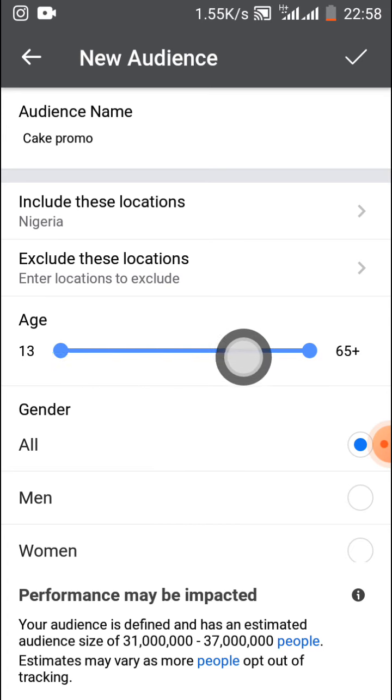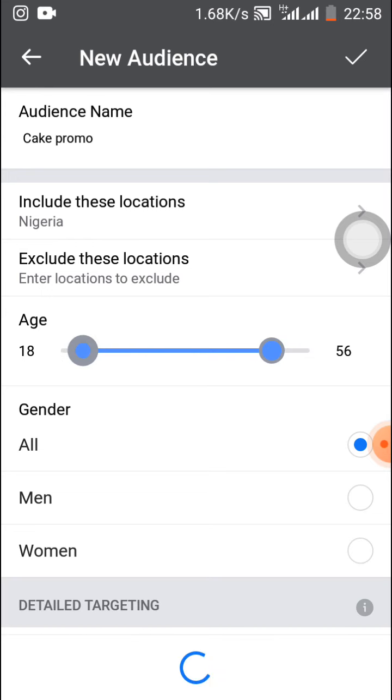Now, here we have the age range. This is the age range of people that you want to target. Depending on what you are selling, who are the people that are most likely to buy your product? You can see here we have from 13 years to 65 plus years. So let's say our age range will start from something like 18 years to, let's say, 48 years.